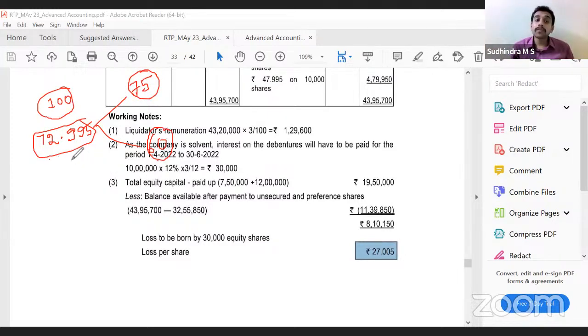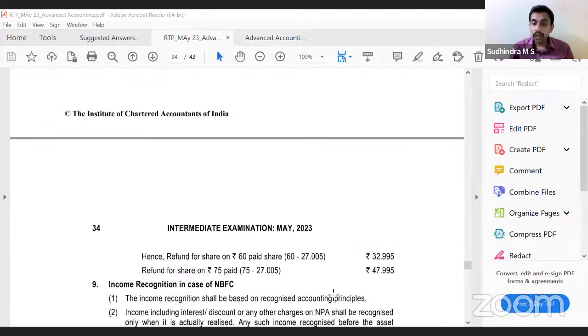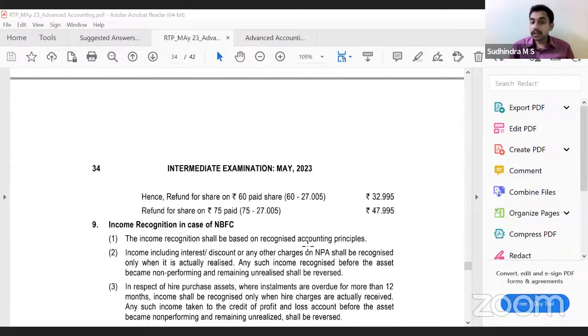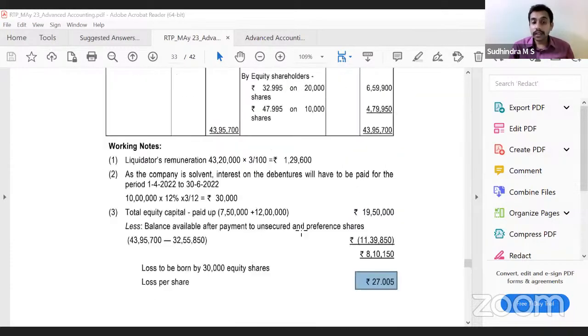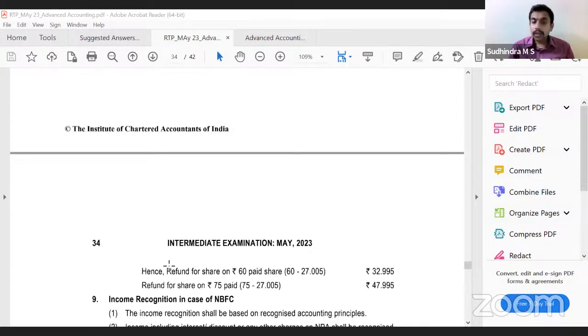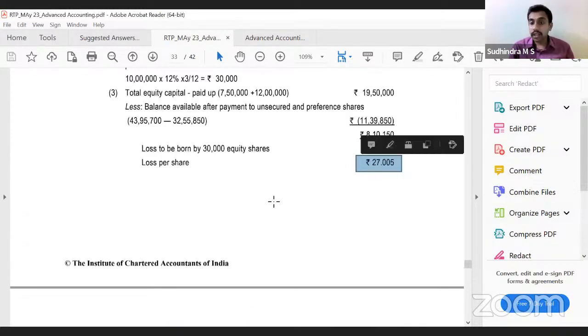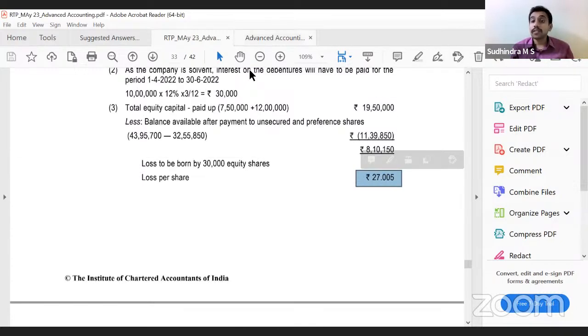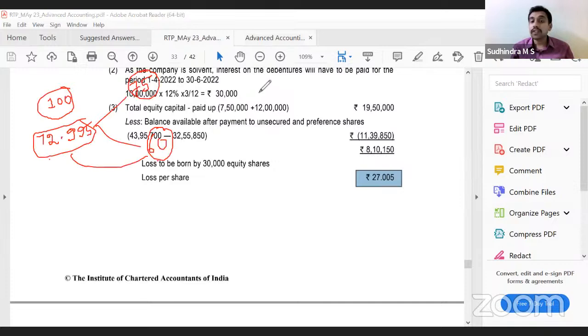But in the 60 rupees case, we have to recover the balance, 12 rupees. That is how we would calculate, correct? 27.005 is the loss per share. I read it in reverse. 27.005 is the loss per share, not 72 rupees. If 27.005 is the loss per share, then they should have paid only 27.005. Correct? Is it confusing? Yes, sir. No, I'll repeat again.